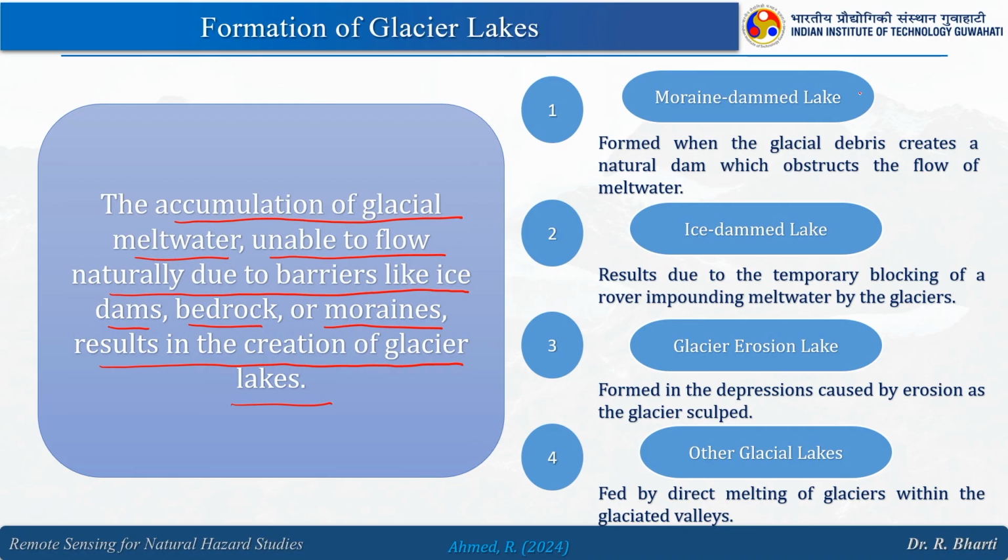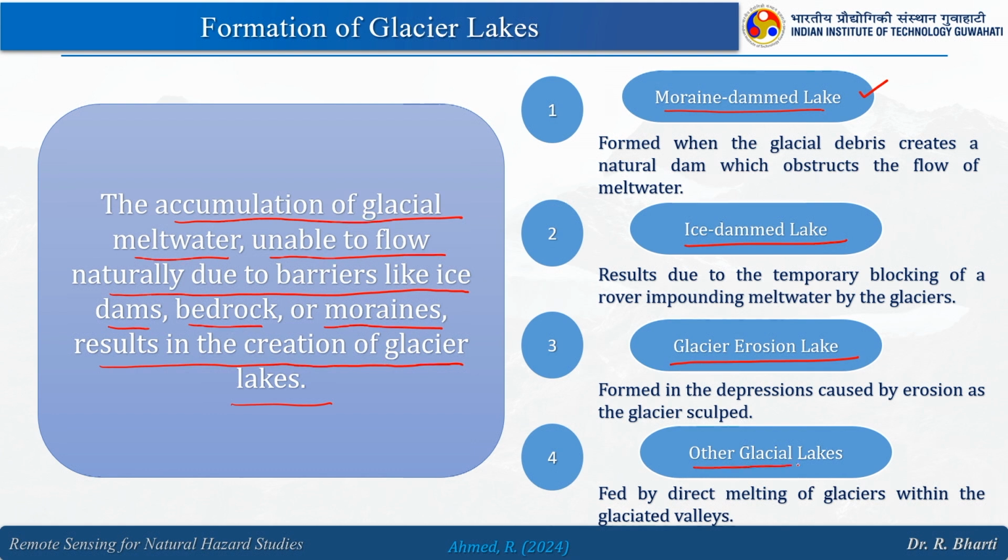We have different types of lakes: moraine dammed lake, where we have the moraines, then ice dammed lake, then glacial erosion lakes. Because of the erosion, a depression is generated, and that depression is available to accumulate water, so we have new lake formation which is called glacial erosion lakes.